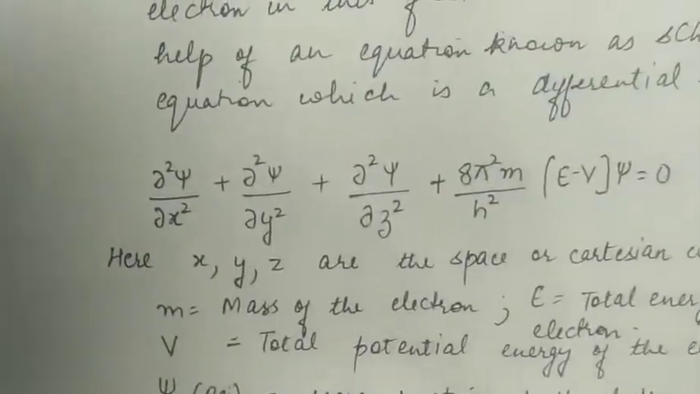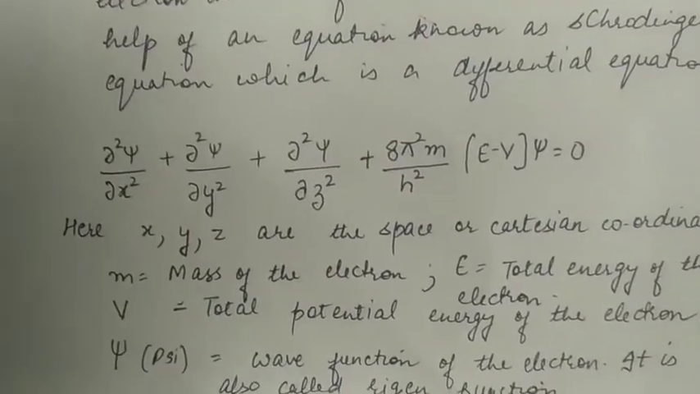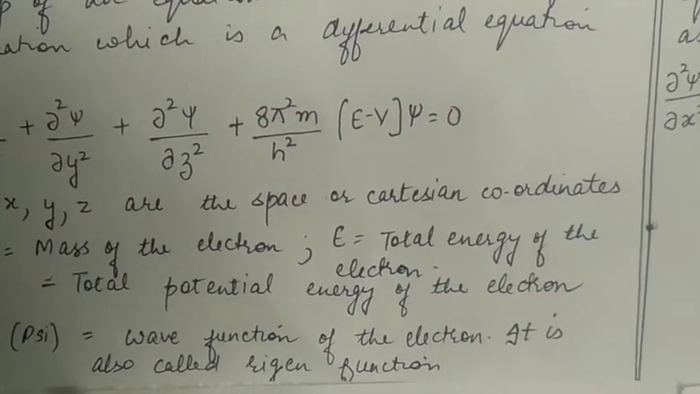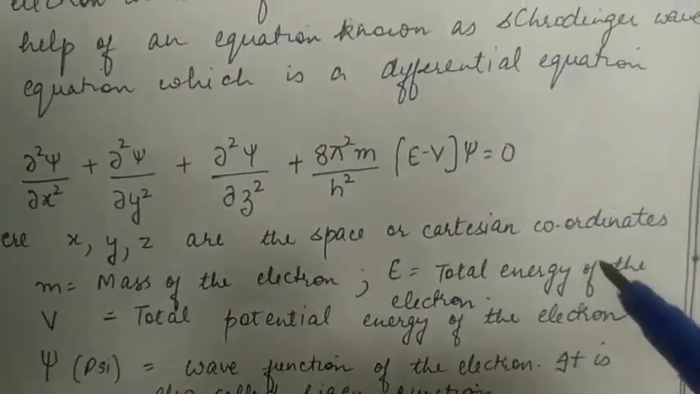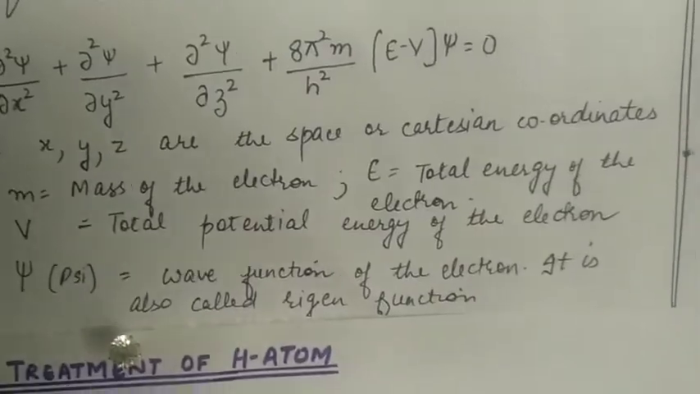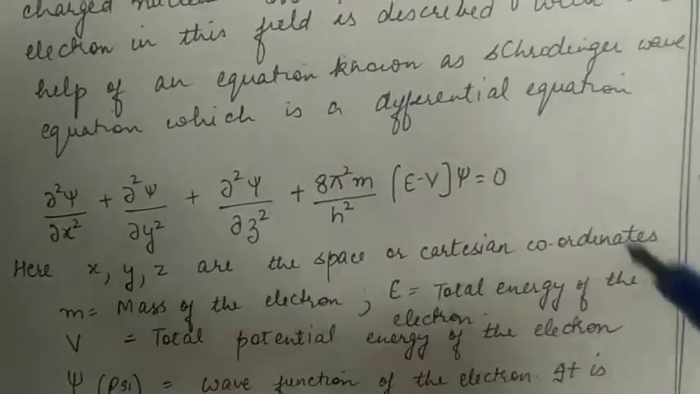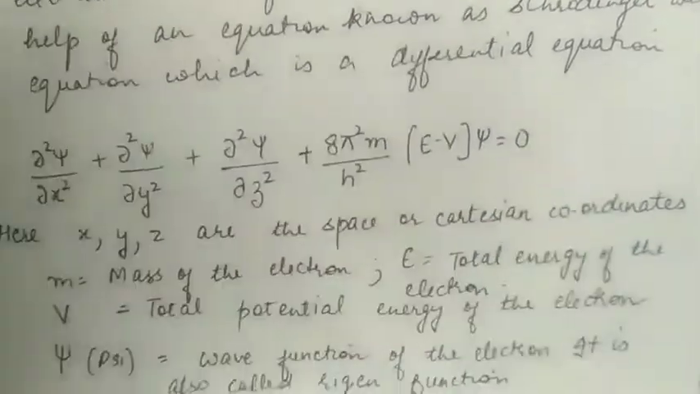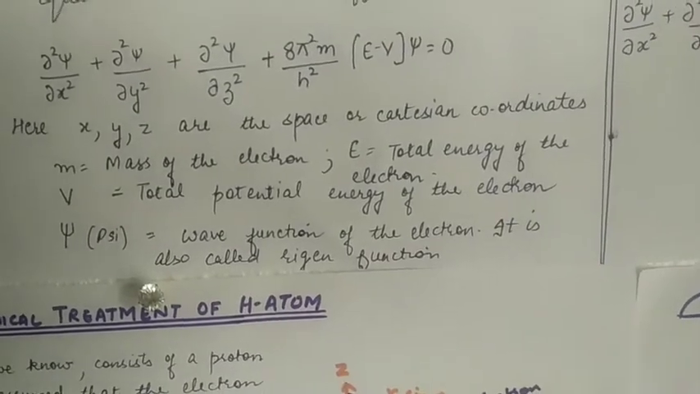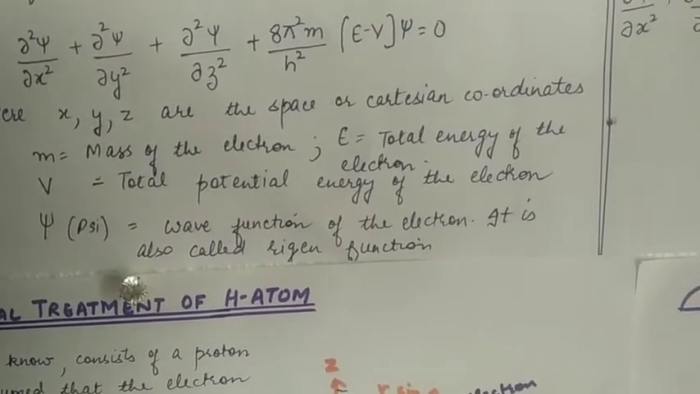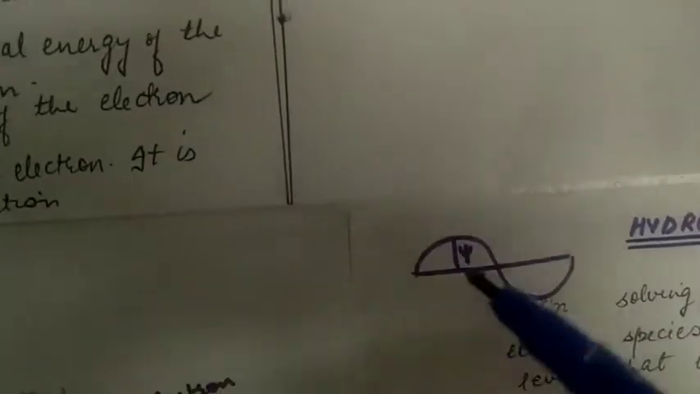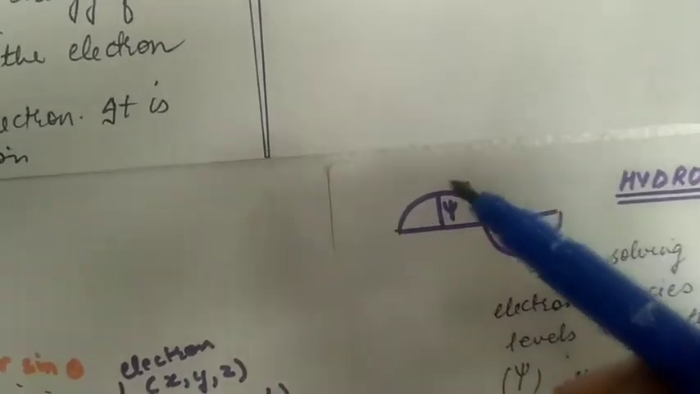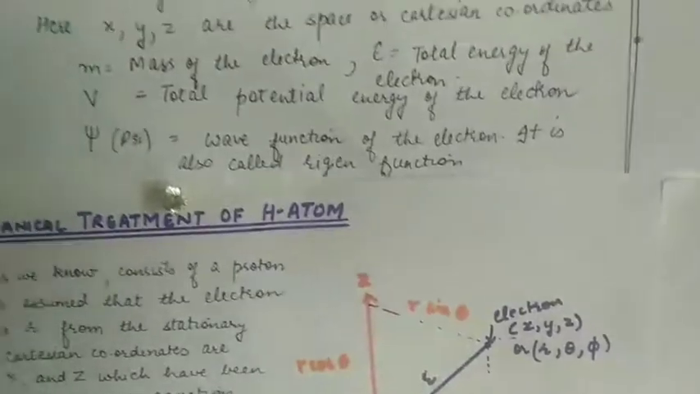In the equation, m is the mass of the electron, E is the total energy of the electron, and V is the total potential energy of the electron. So what we see here is, to find the kinetic energy, we subtract the potential energy from the total energy. And psi is the wave function of the electron. It is also called eigenfunction. So if the electron is moving in this wave-like manner, then the amplitude of this crest will give you the value of psi.